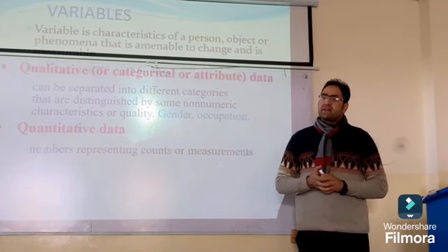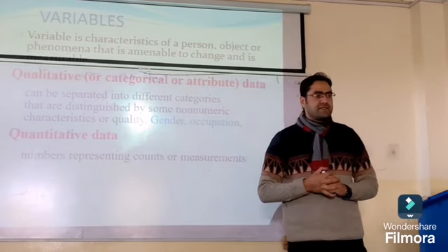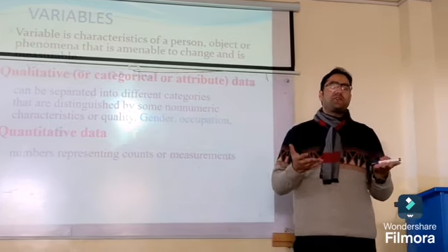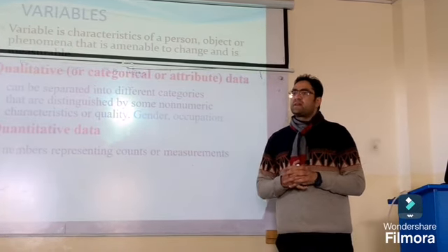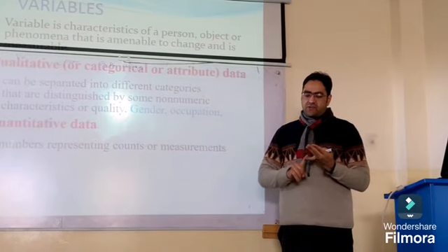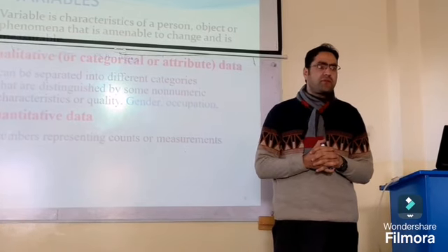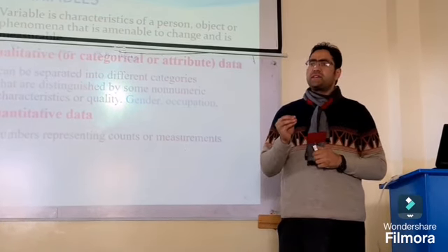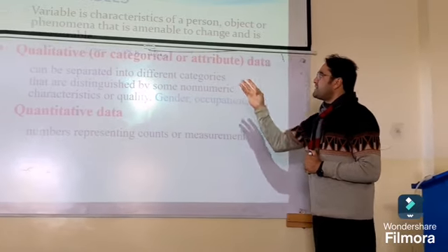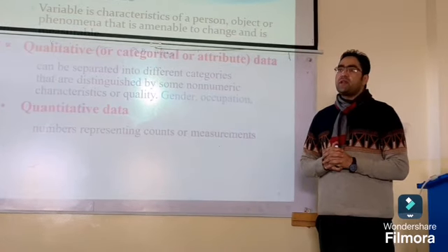Hair color, eye color, status: first, second, third, top, middle, bottom. A variable that cannot be expressed in numerical form is known as a qualitative variable or categorical variable.